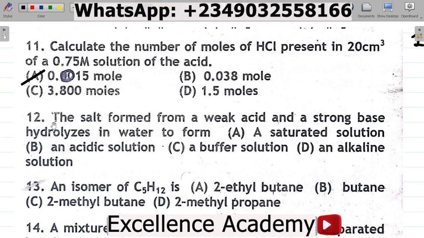All right. Number 12 says the salt formed from a weak acid and a strong base hydrolyzes in water to form: A, a saturated solution, B, an acidic solution, C, a buffer solution, D, an alkaline solution. The answer to this question is D. It hydrolyzes in water to form an alkaline solution. So take notes. That's the answer to this question.